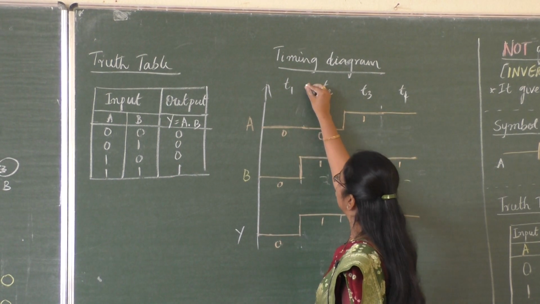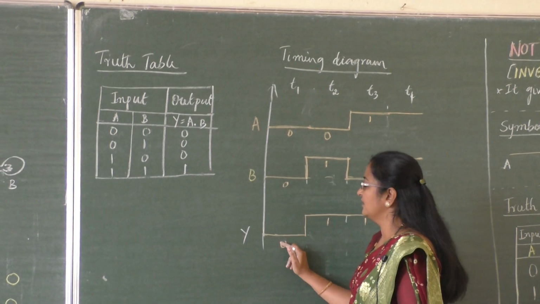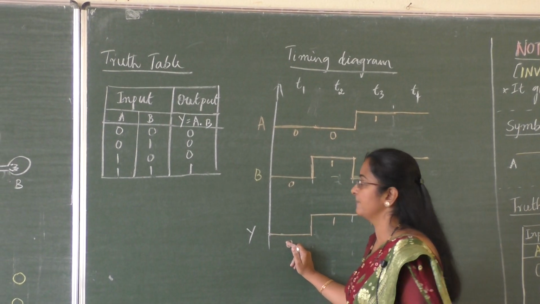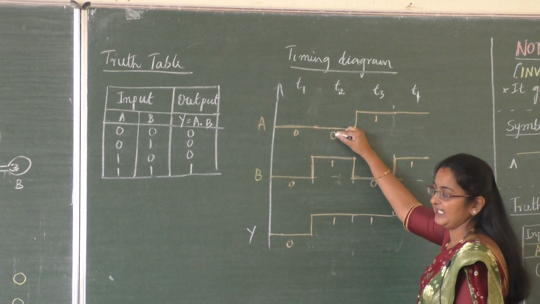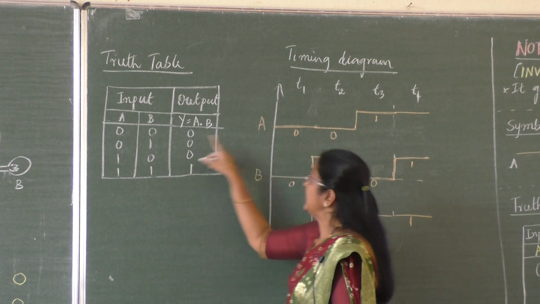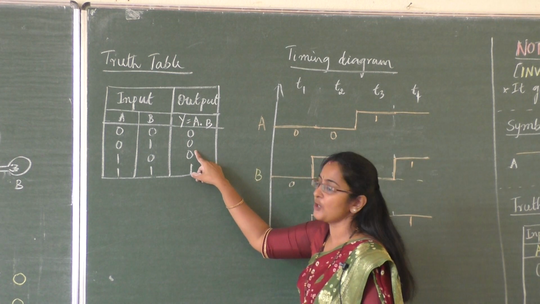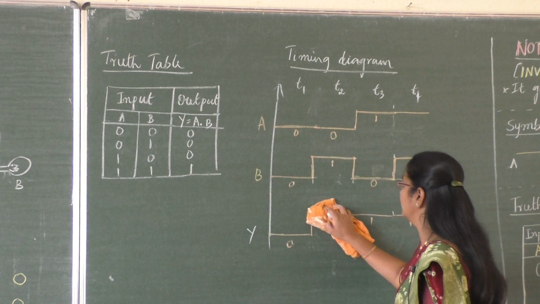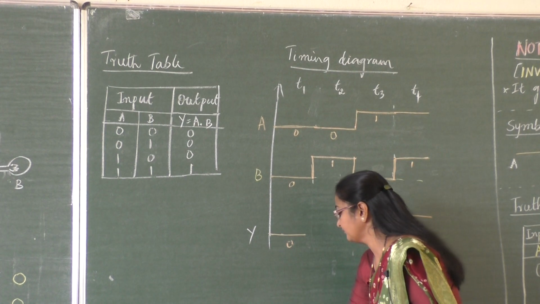So first timing section, T1, this one is same like earlier. Next 0 for A, 1 for B. What happens to output? 0. So I have to change this. This becomes now 0.